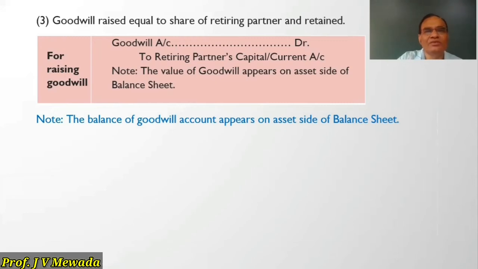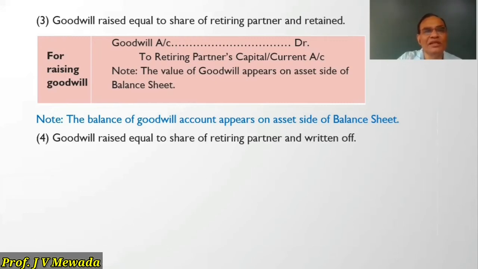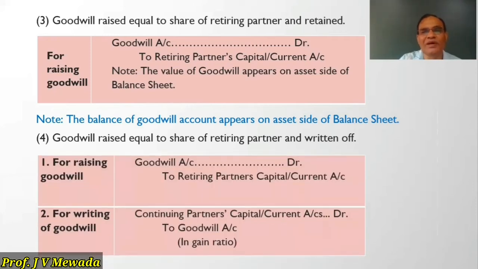Now we are having the fourth one: goodwill raised again equal to the share of retiring partner, same as case number 3. But after raising, the continuing partners, the existing partners, did not want to show this goodwill in the balance sheet. So here, first we are going to raise the goodwill: goodwill account debit to retiring partner's capital or current account. And second, that particular goodwill is to be written off. So continuing partners' capital or current account debit to goodwill account in gain ratio.